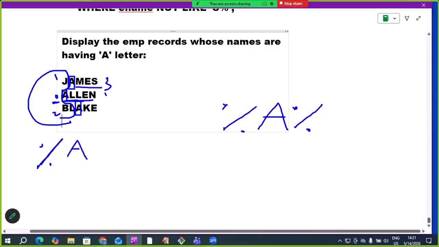In James, after A, 3 letters are there. In Allen, after A, 4 letters. In Blake, after A, 2 letters. To replace any number of characters, percentage. Percentage A percentage. That's it.